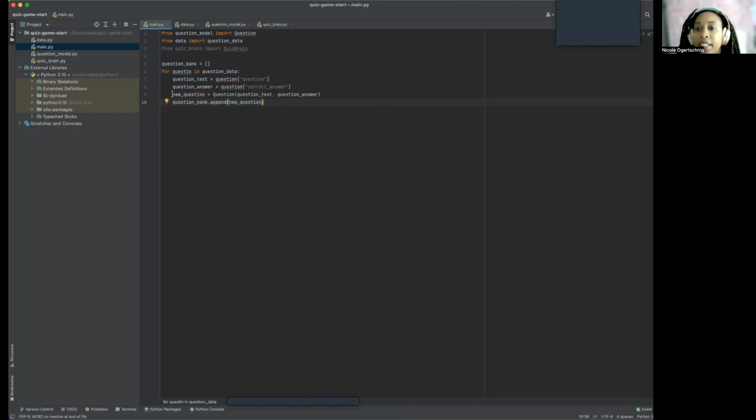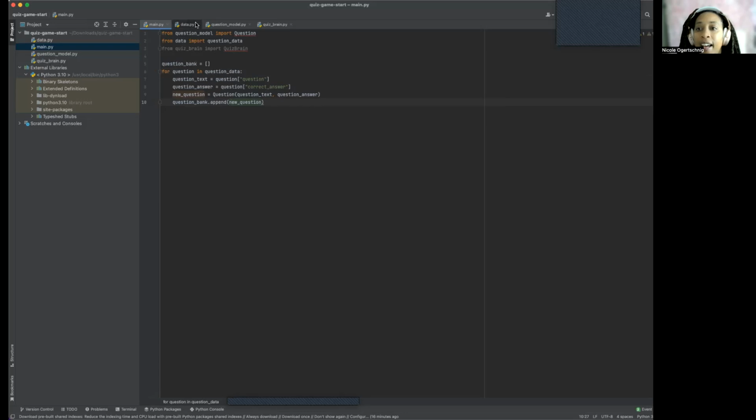So we did our first section. So what this is doing, spelled question wrong. We did a for in loop. For the question text, that equals question, I have a question, question answer equals question correct answer. So our new question follows the format question text, question answer.